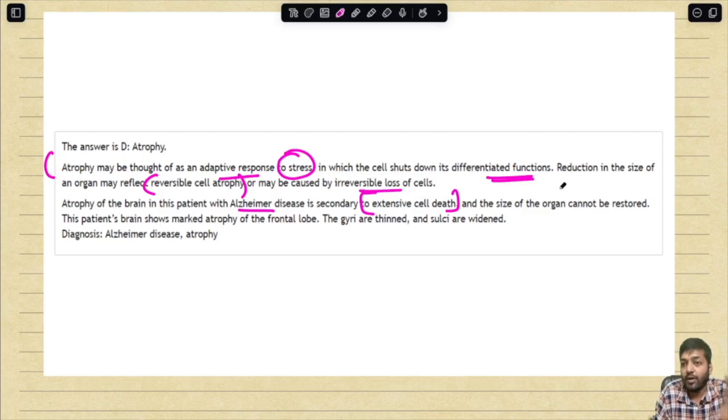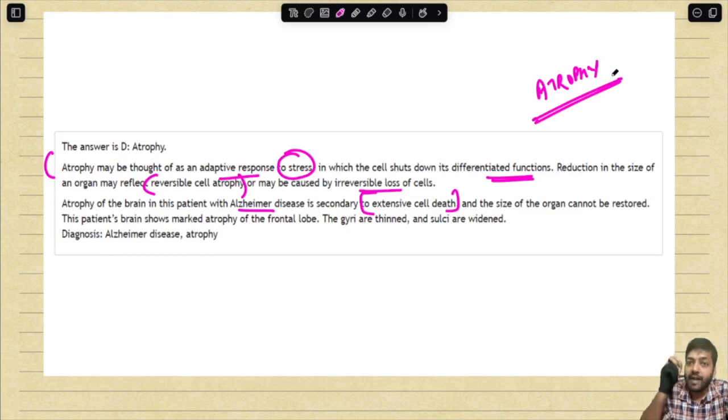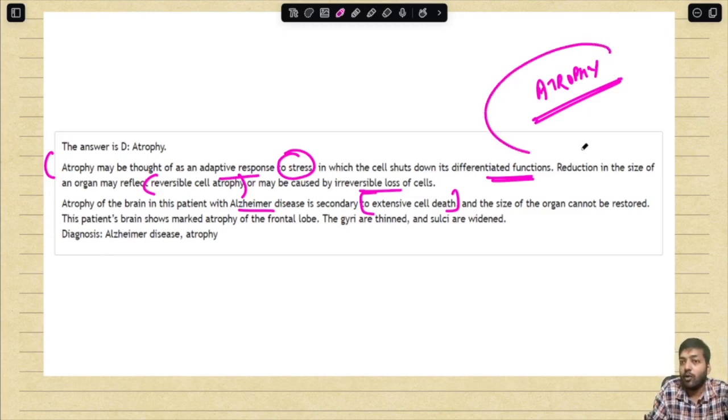So remember, one another concept: atrophy is the only kind of adaptation which can be reversible as well as irreversible. Atrophy is an adaptation, and by definition adaptations are reversible, but atrophy is the only adaptation which at times can become irreversible as well. Another MCQ solved over here.